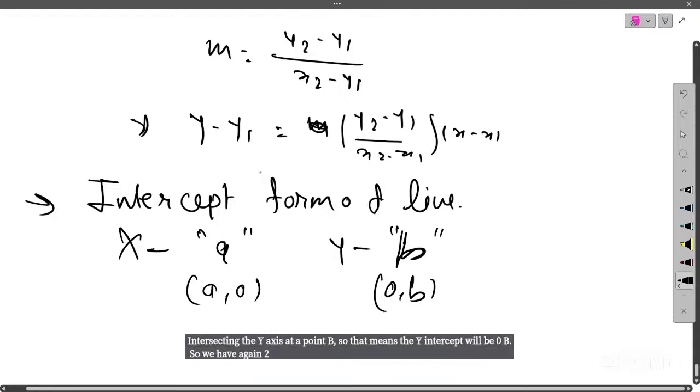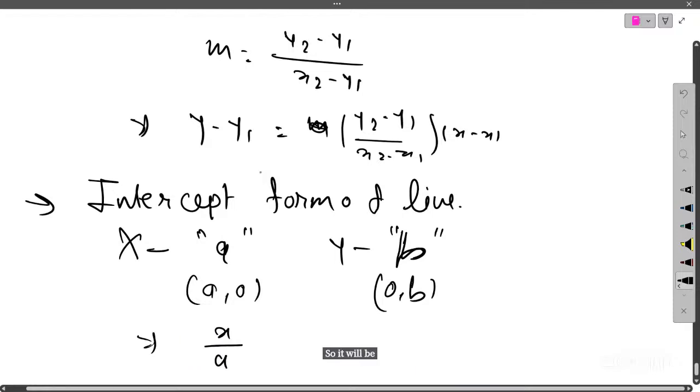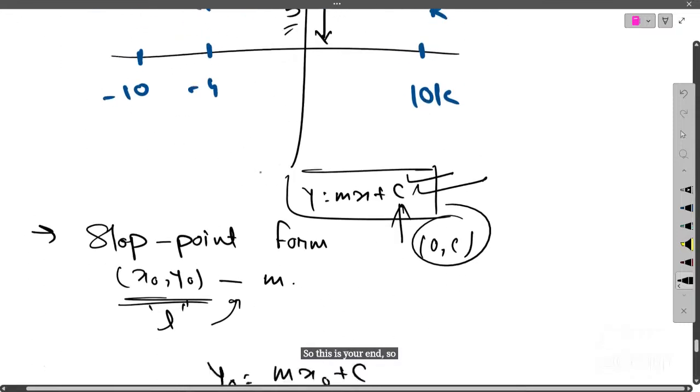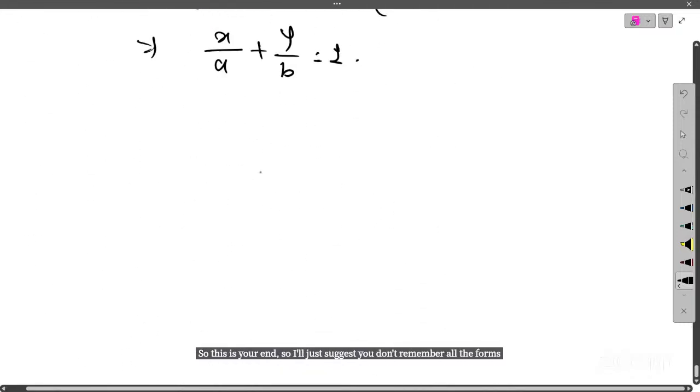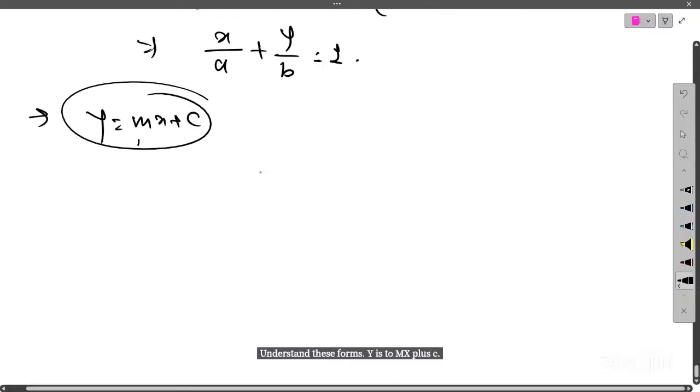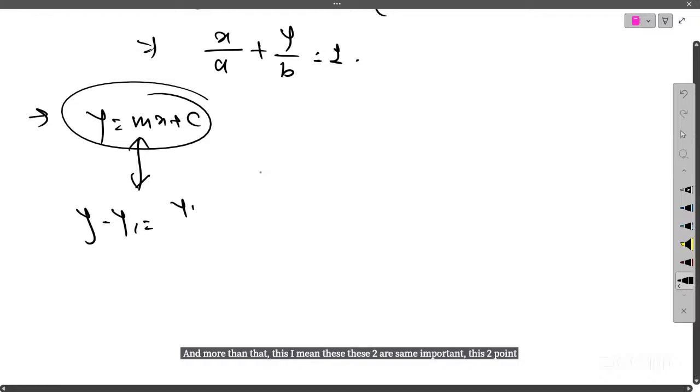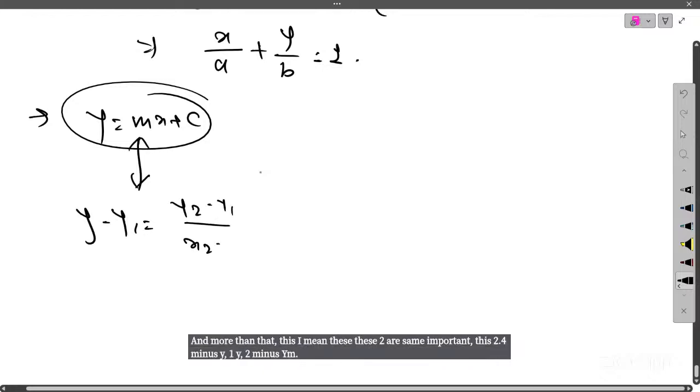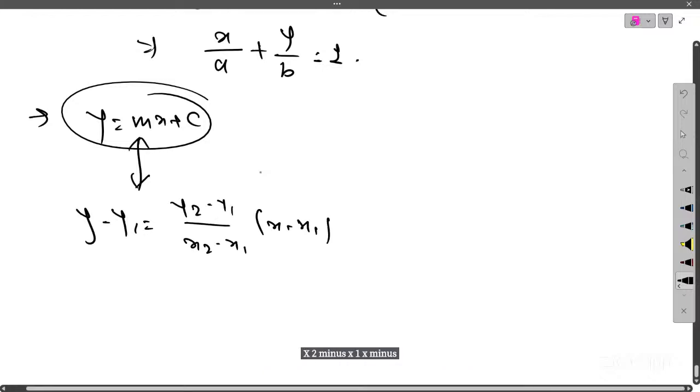So using the 2-point formula, I can just generate it. If you just calculate it, x by a plus y by b is equal to 1. So this is your intercept form. I'll just suggest you don't remember all the forms, just understand them. y is equal to mx plus c, and this 2-point form, y minus y1 equals (y2 minus y1) upon (x2 minus x1) times (x minus x1), these two are the most important. All other forms you can easily generate via these two formulas.